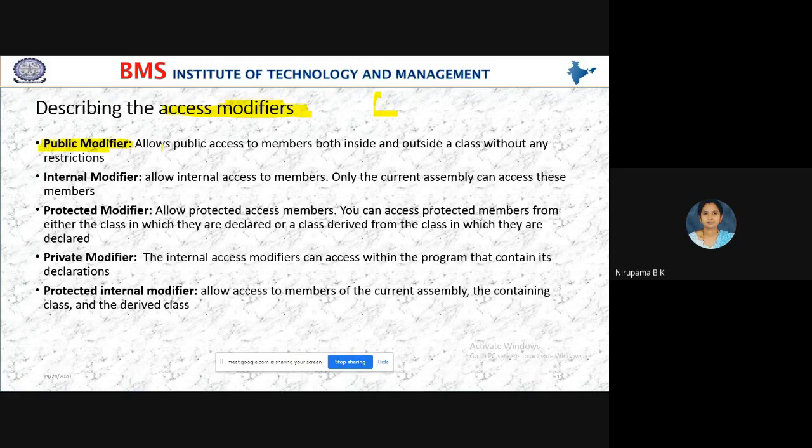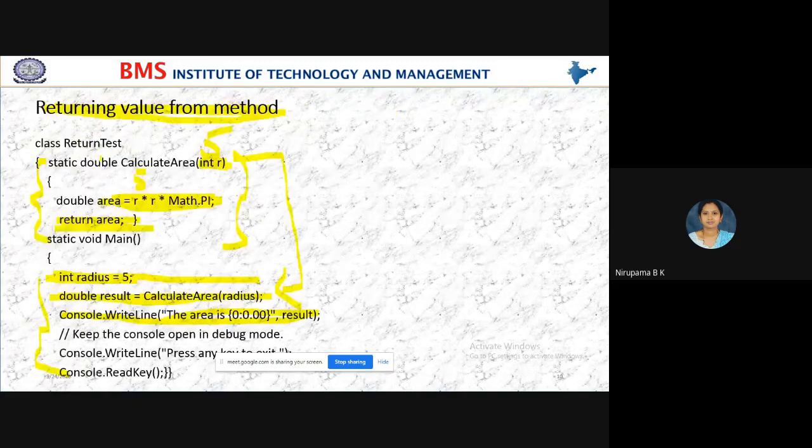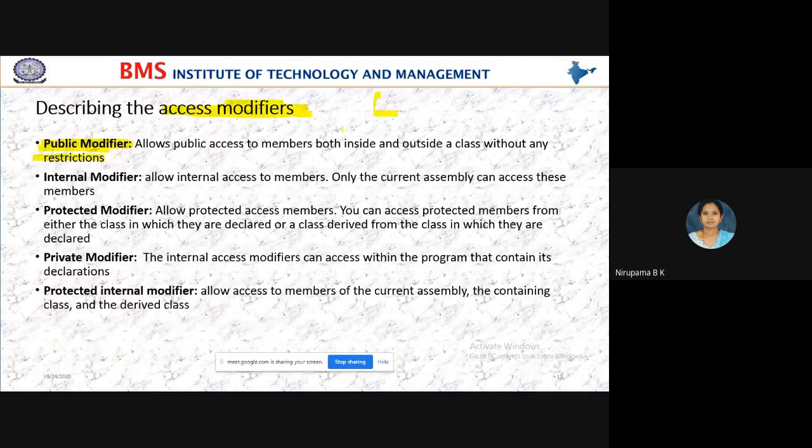So access modifier public allows public access to the members both inside and outside the class without any restriction. Without any restriction, you can use the members within the class and outside the class also.